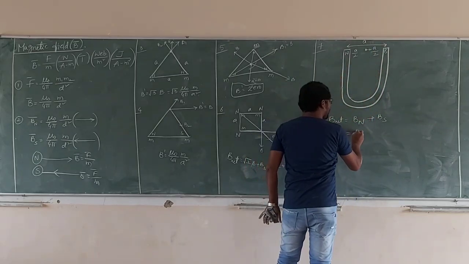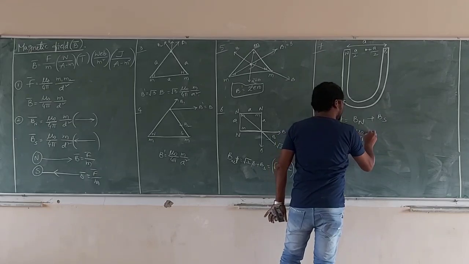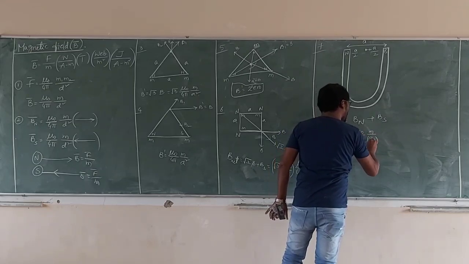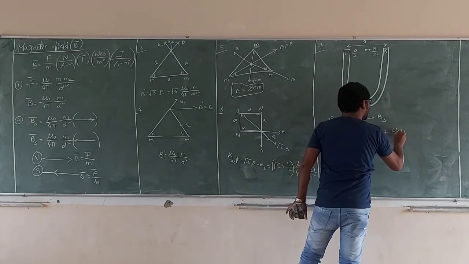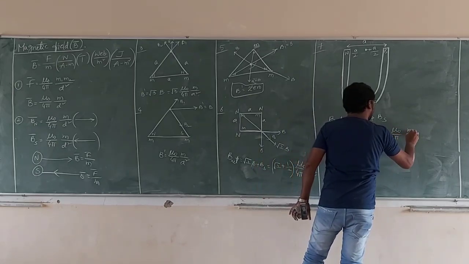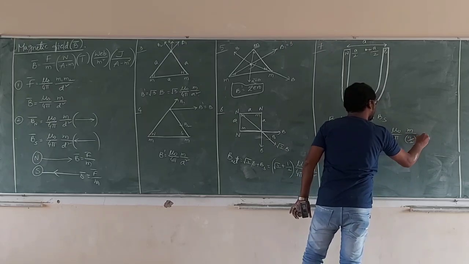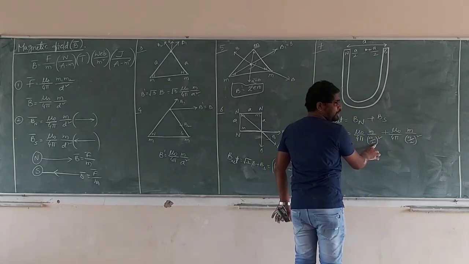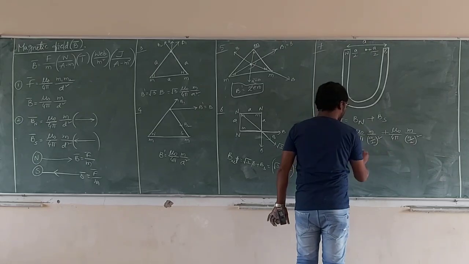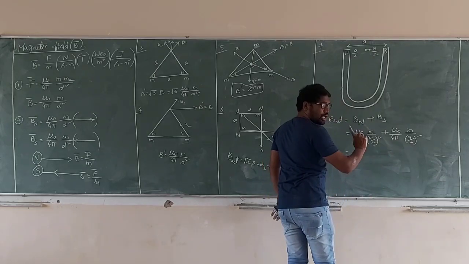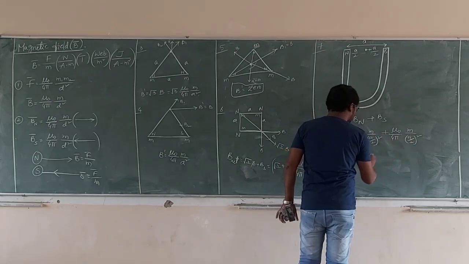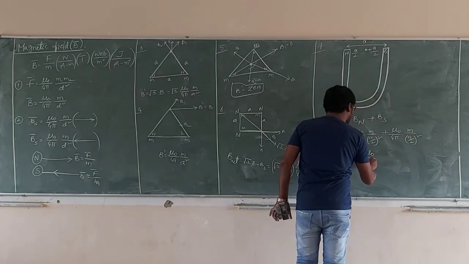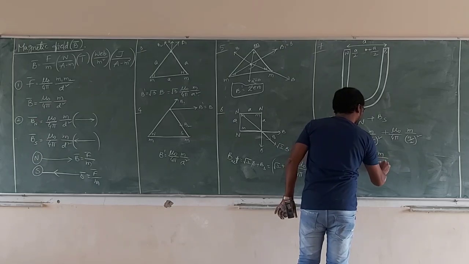Now what do we get? mu naught by 4 pi m by a by 2 whole square. A by 2 whole square is a square by 4, so both add: 4 plus 4 is 8. Mu naught by 4 pi m by a square.